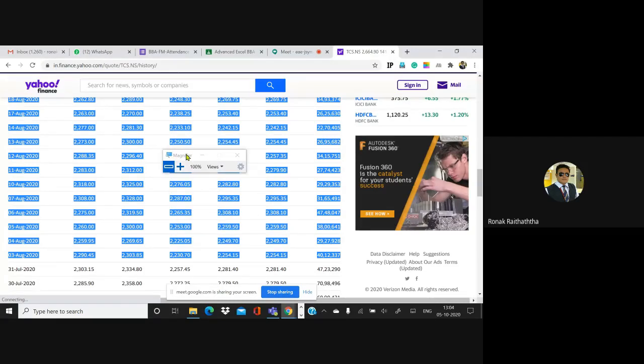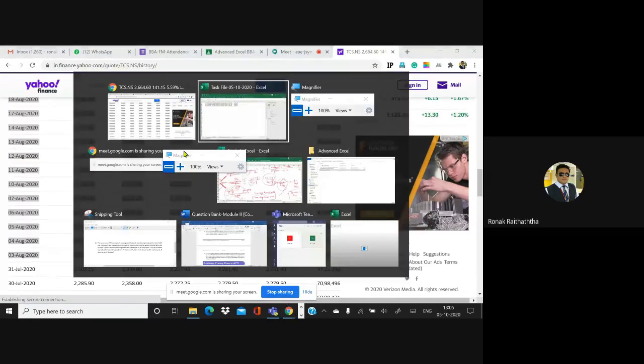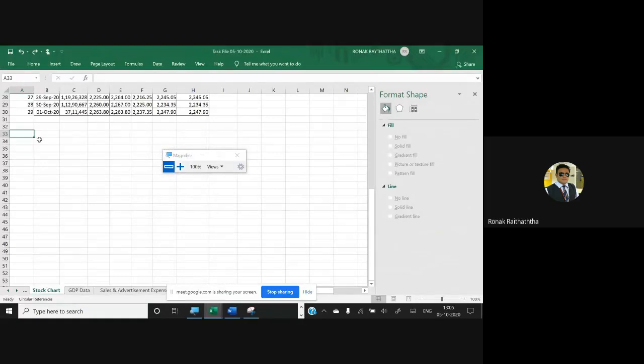Once those prices are selected, pressing Control C, right? Is everyone with me till Control C? Yes, sir. Good. So now I am going to the task file. Now I need to see where I want to paste the data, right? So I'm going to A33. From A33 of stock chart worksheet, I want to paste this data.